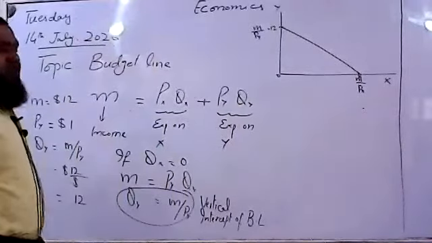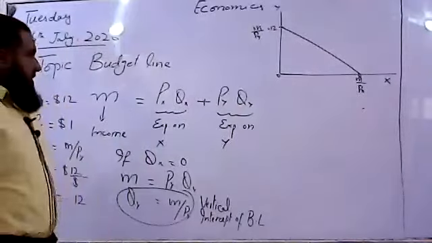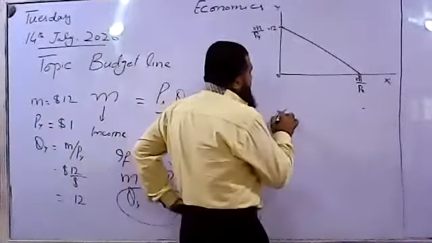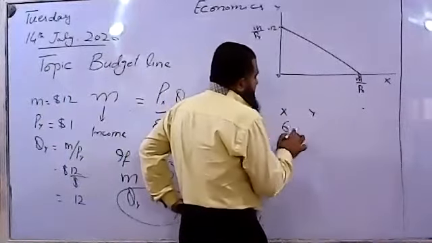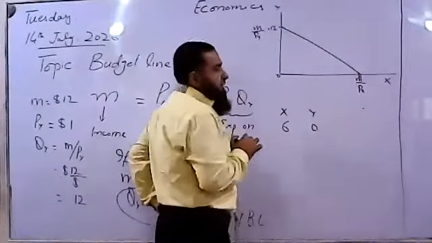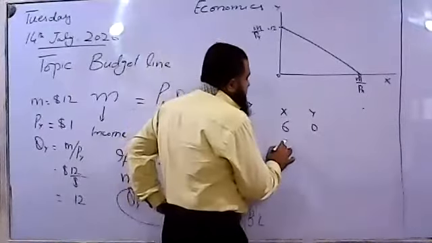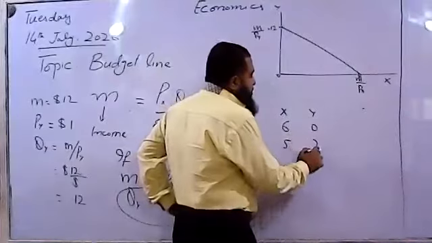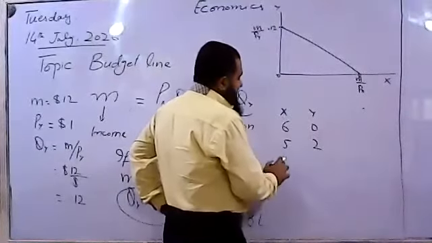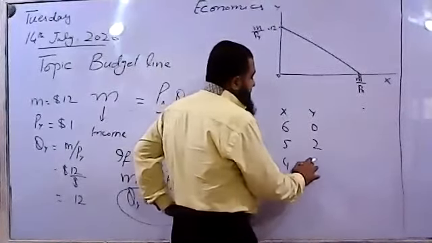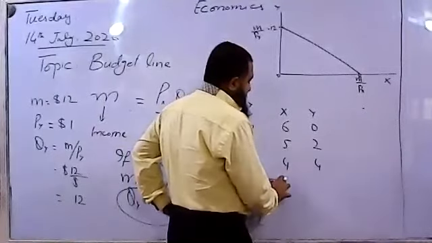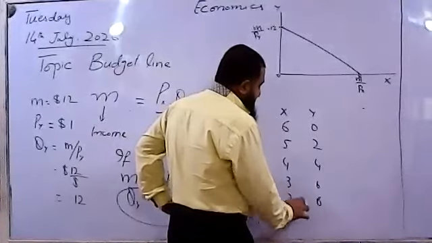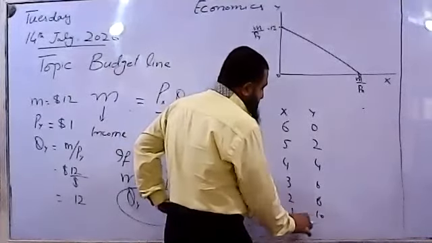This is a downward sloping straight budget line. If you remember, in our cardinal approach, I made a table of this. When there are 6 units of X, 0 of Y was purchased. When he decreases X by 1 unit, he is able to afford 2 units of Y. When he decreases a further 1 unit, he is able to buy 2 extra units of Y, and 3 and 6, and 2 and 8, and then 1 and 10, and 0 and 12.